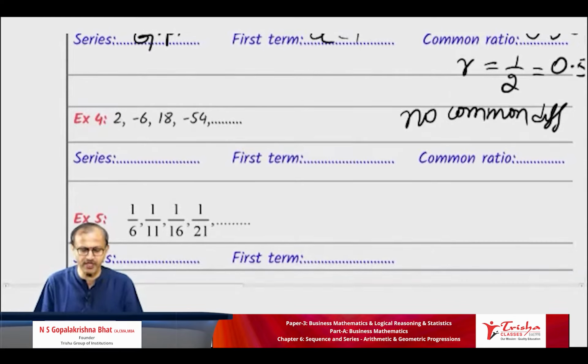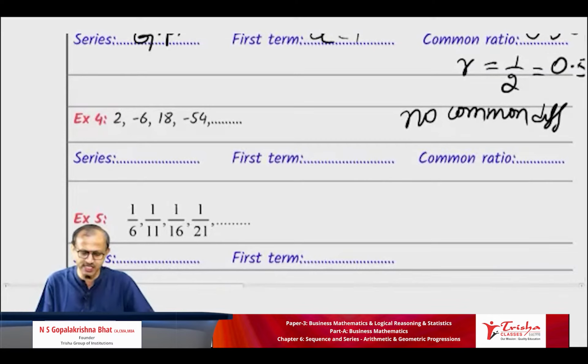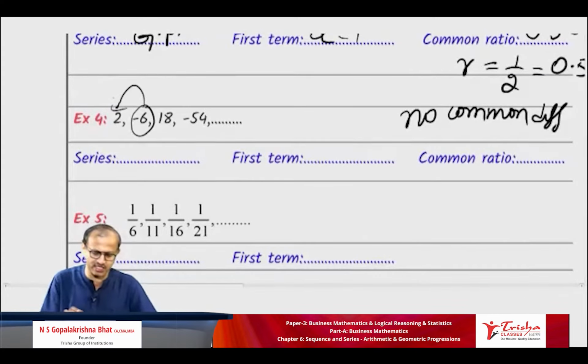Write along with me. Have you written the question? Example 4: 2, minus 6, 18, and then minus 54. First step: no common difference. Is the ratio constant? Second divided by first.